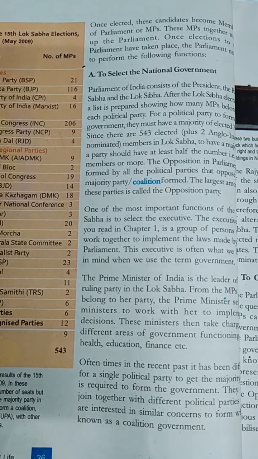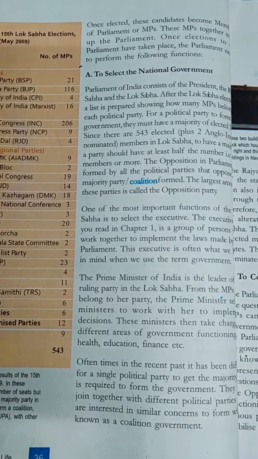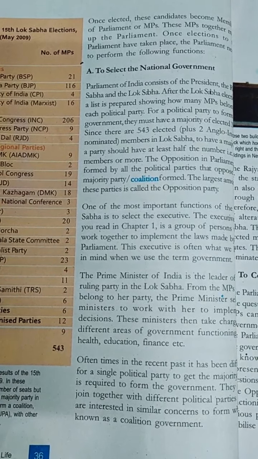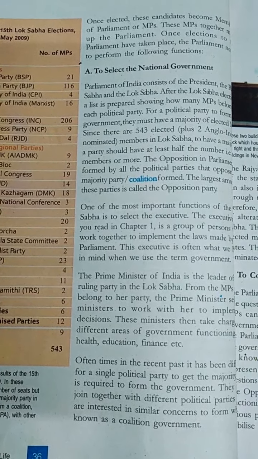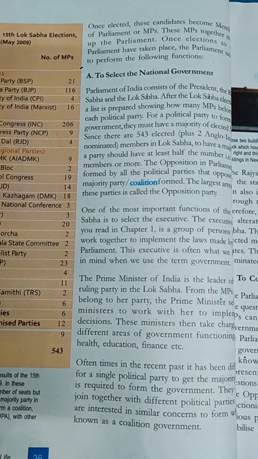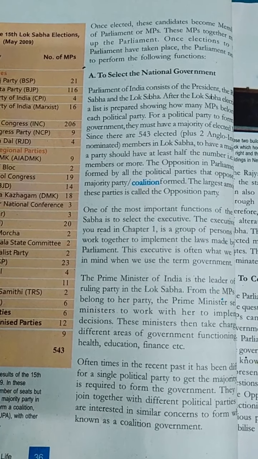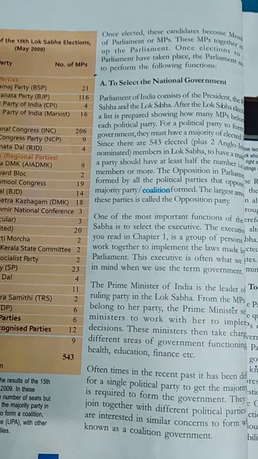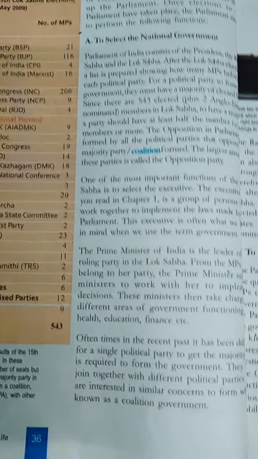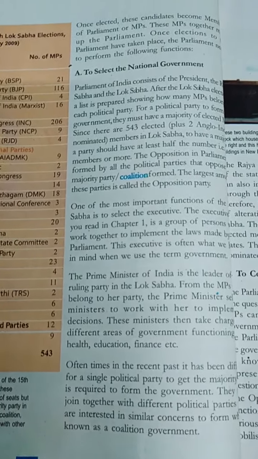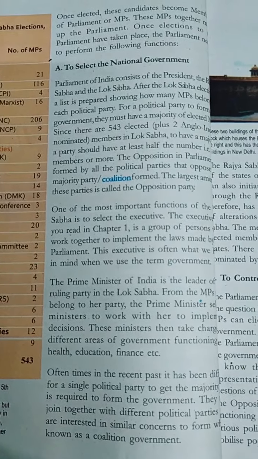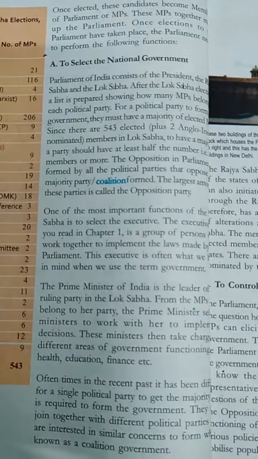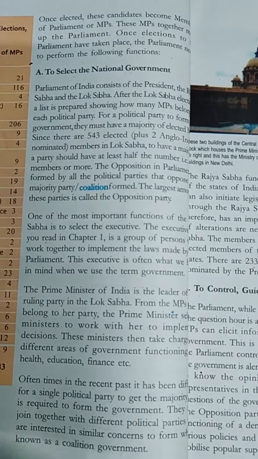है ना? Now in recent times, it has been seen that during elections, a single party has failed to get more than 50% or 272 seats in the Lok Sabha, which is a requirement to form a union government. Now in such a case, they join hands with other political parties who offer their support. All these parties have similar concerns. Such a government is known as a coalition government.